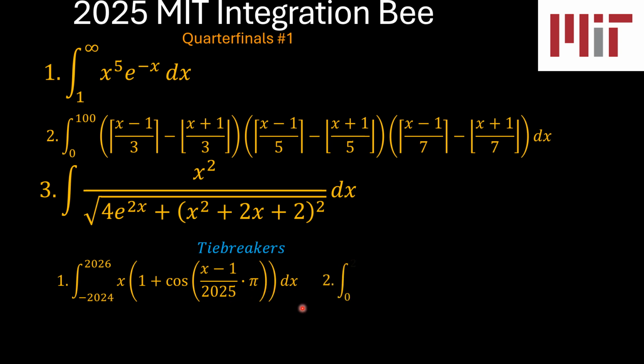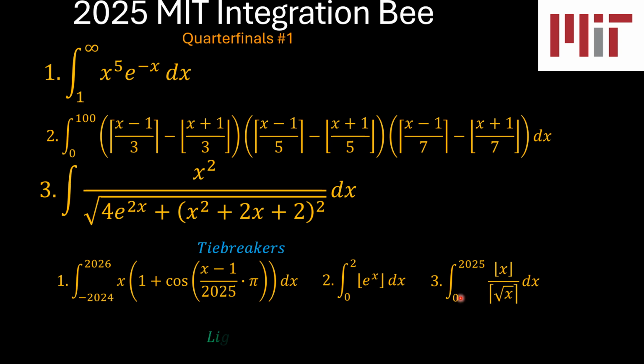Problem number 2 under the tiebreaker set of problems, the definite integral from x equals 0 to 2 of the floor function of e to the x. And problem number 3, the definite integral from x equals 0 to x equals 225 of the floor function of x over the ceiling function of square root of x. Actually, a very interesting problem.